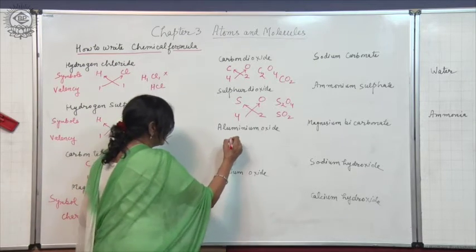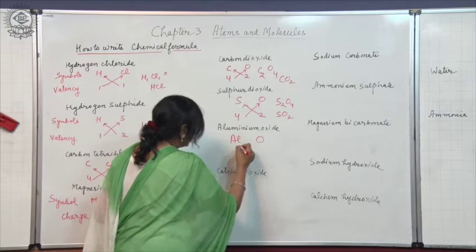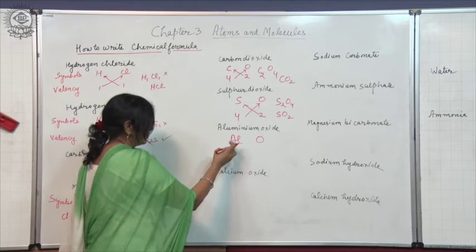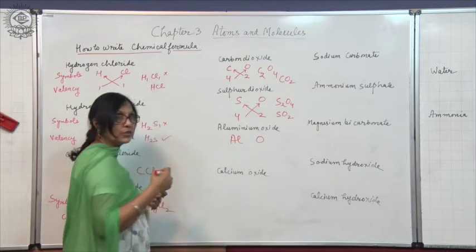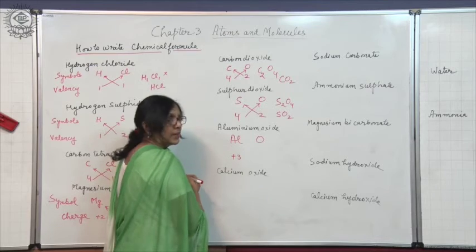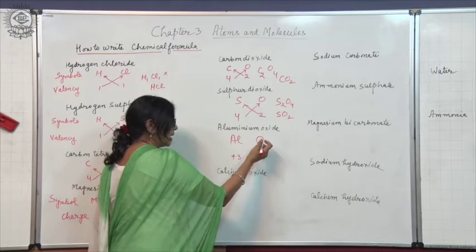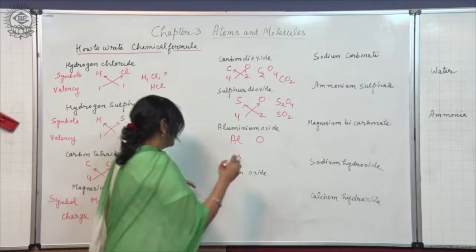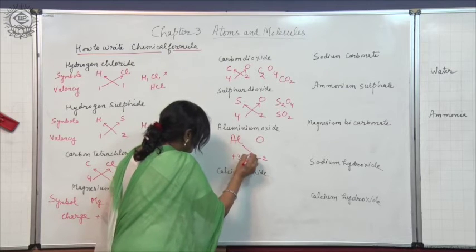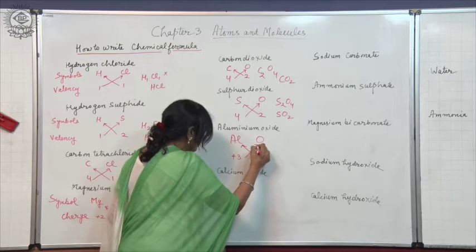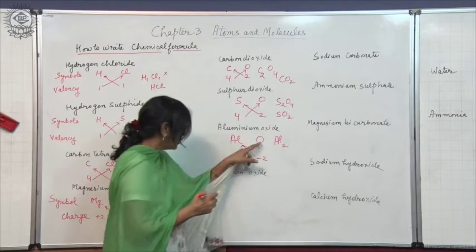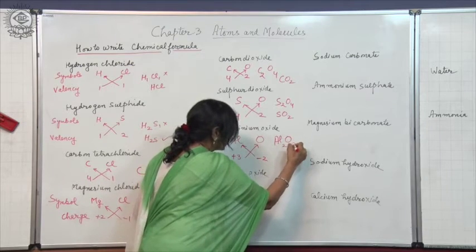Aluminium oxide. Aluminium and oxygen, the charge as well as the valency is 3. Charge is plus 3, valency is also 3. So either charge or valency we can write. If we write charge, we will write plus 3. For oxygen, charge is minus 2, valency is 2. So if we write charge, we will write minus 2. So it will be crisscrossed. 2 will go here. So what do you write? Al2, 3 will go here as subscript, O3.